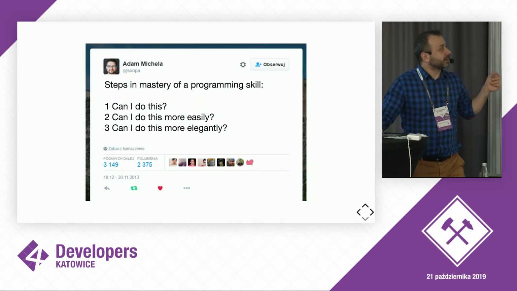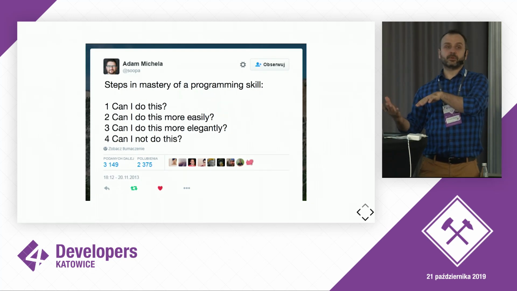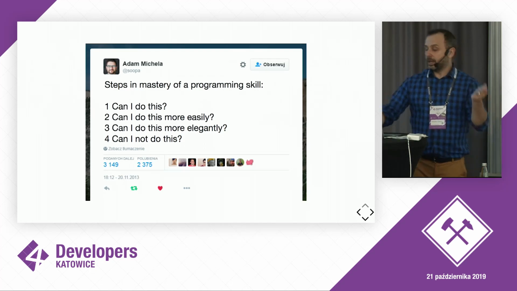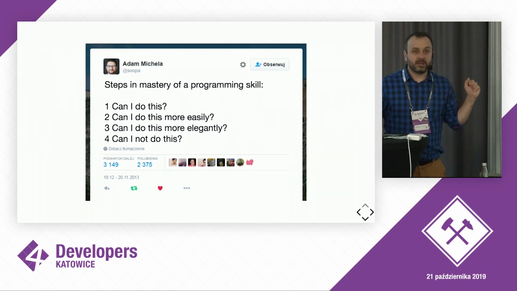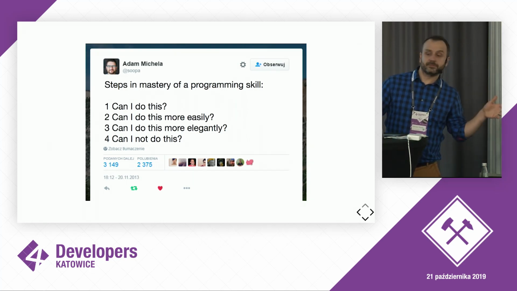Now let's get to step 3. Can I do this more elegantly? I replace imperative approach with a functional approach, and I think that I am more up to date and I'm so cool. But the last step that is the most important is maybe I don't have to do it at all, because I can just get rid of it.